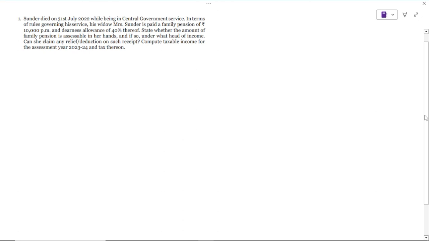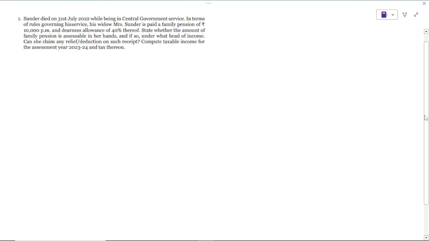State whether the amount of family pension is taxable in her hands. This is monthly pension, right? So it is taxable. Suppose it would have been lump sum, not taxable. This is monthly, so taxable. Okay? Whether it is taxable, yes, it is taxable. And if so, under what head of income? Is it income from salary or income from other sources? It is income from other sources. Why?